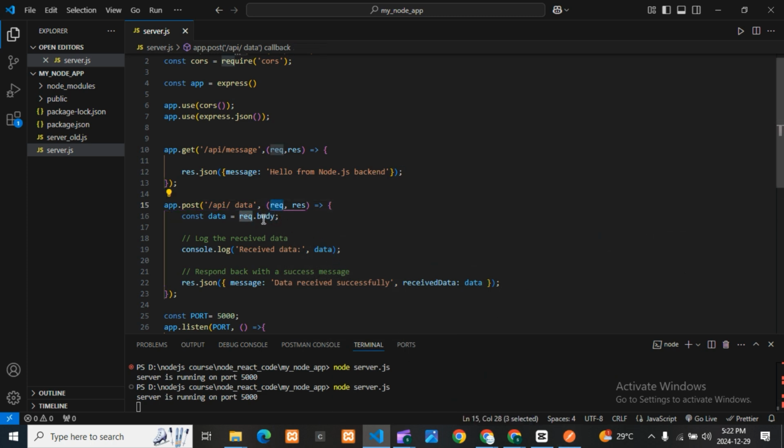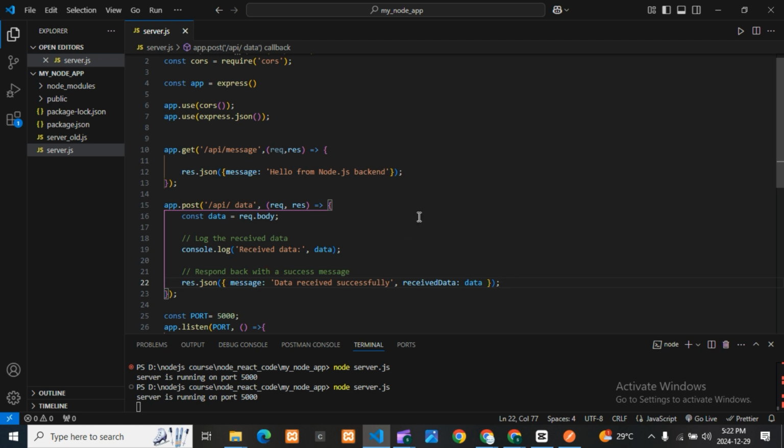From here I'm getting the data from the request body, and whatever data I'm getting, I'm showing in the console as well as returning in JSON format. While testing this API, I am getting the error.